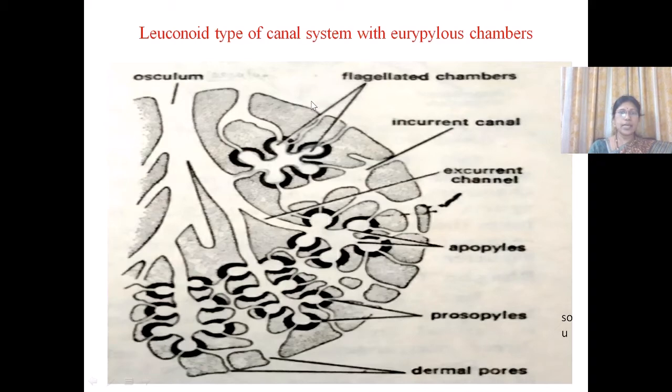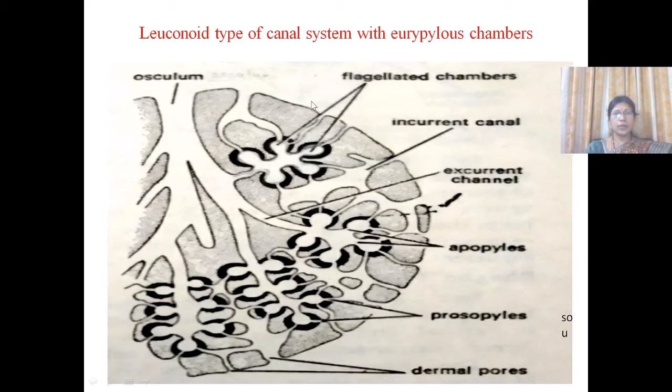In this type, the choanocyte layer evaginates to form small rounded chambers, and these are called flagellated chambers, as they consist of the choanocytes which have the flagellae.